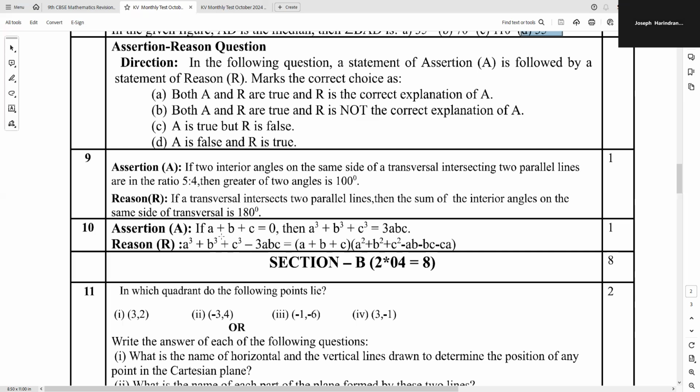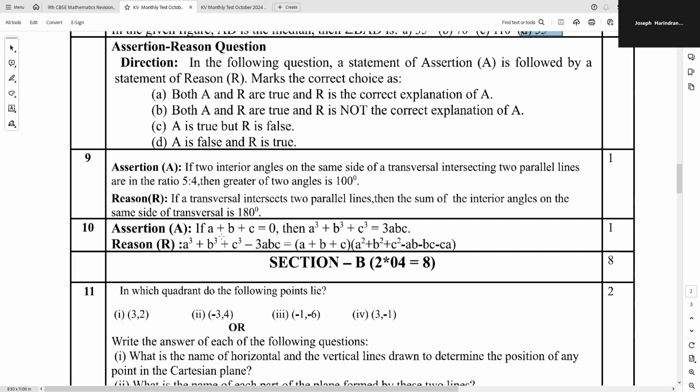A cube plus B cube plus C cube minus 3ABC is equal to 0. Therefore, we get A cube plus B cube plus C cube is equal to 3ABC. This is also true. This is an identity, so it's true. So R is true. The moment you see this identity, you'll say that R is true.